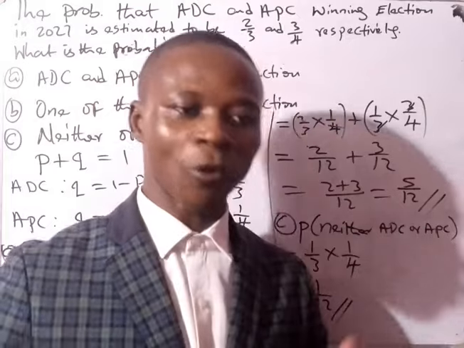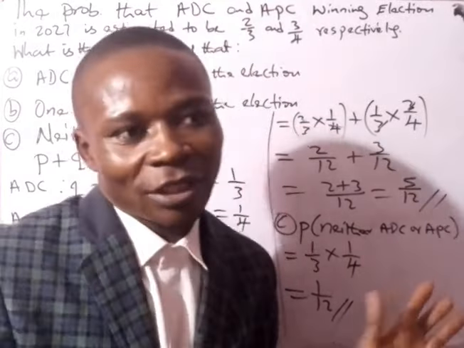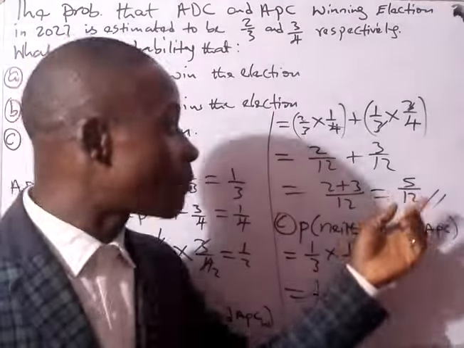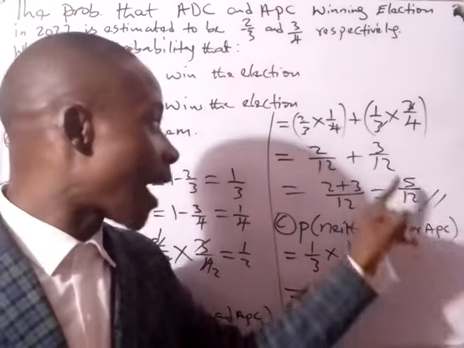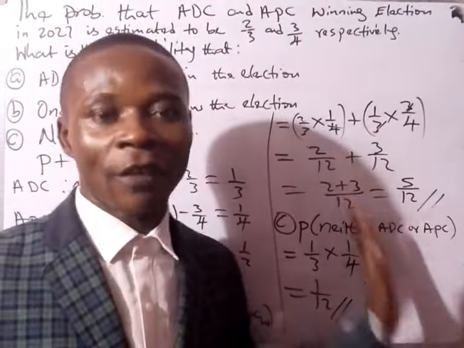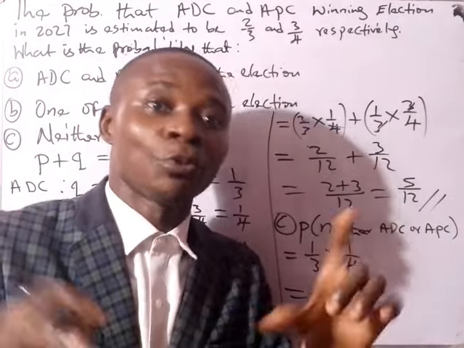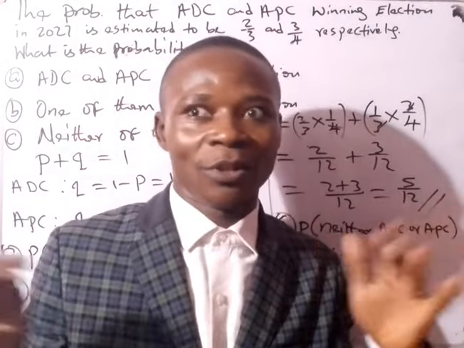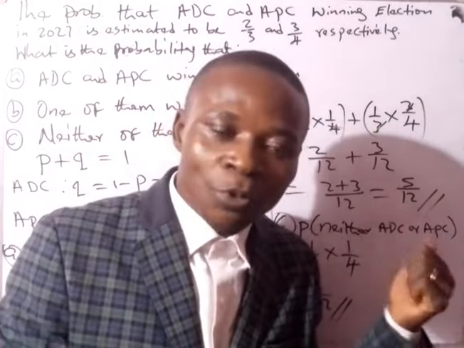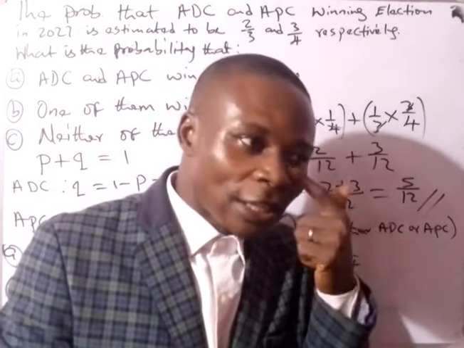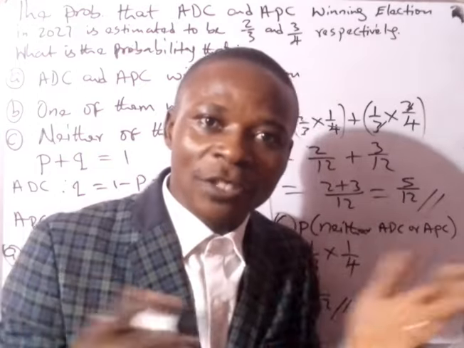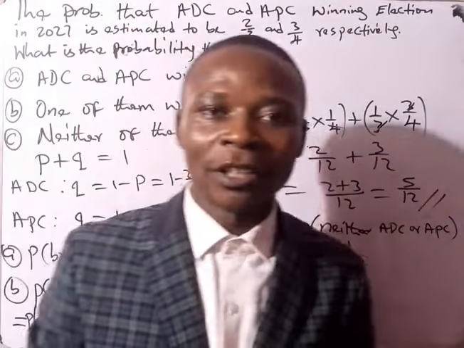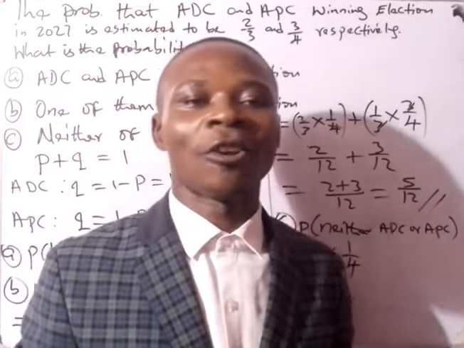So the chance of both of the two of them winning, which is a simple probability function, is 50-50, which is 1/2. But in terms of one of them winning, there is a higher chance, which is 5/12. When you get the fraction there, you can be able to interpret it within the ratio of correlation. When you do correlation analysis, you can be able to know whether the estimate is a little bit positive, moderate, or negative. Then the final one, that neither of them wins, is 1/12.